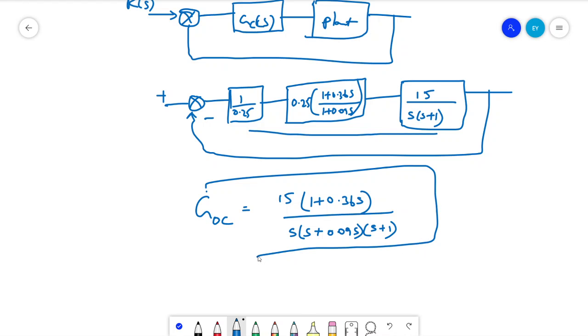So this is nothing but the open loop transfer function, and whatever the phase margin is given, the desired phase margin is computed by using this particular transfer function.